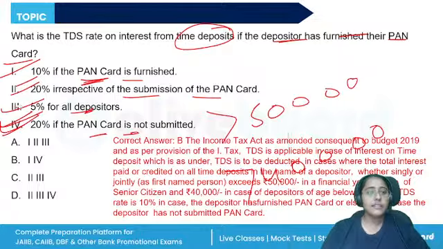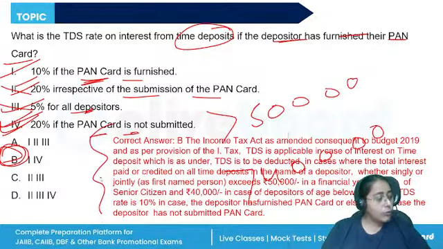So the correct answer is 1 and 4, option B. Everything is given here in the explanation. So download the PDF and use it for your revision.